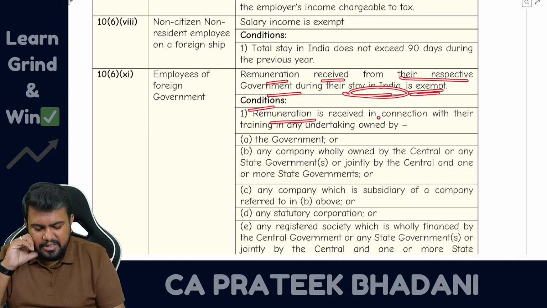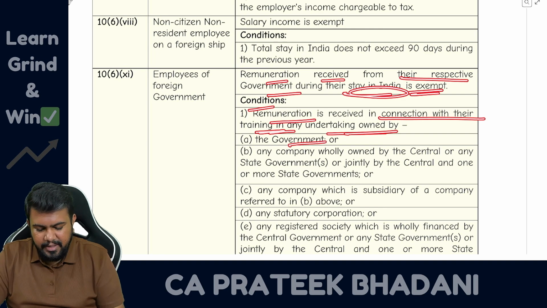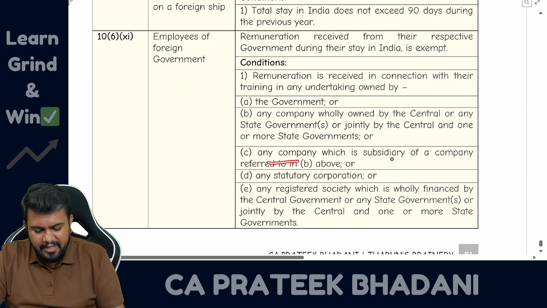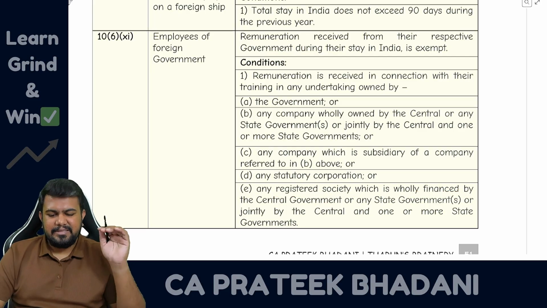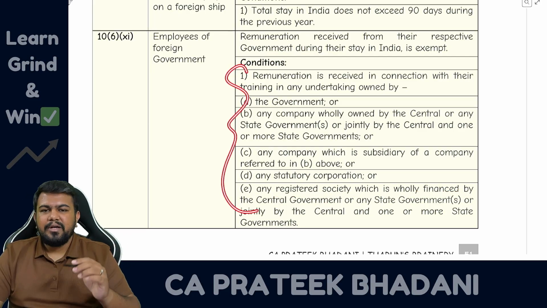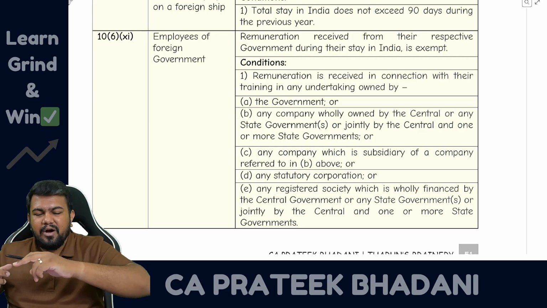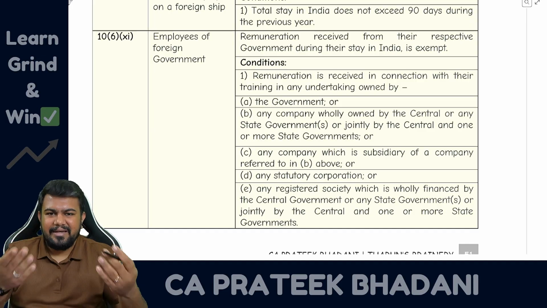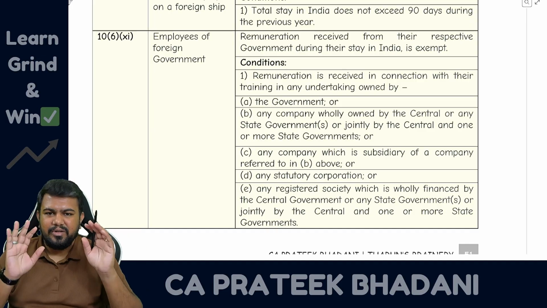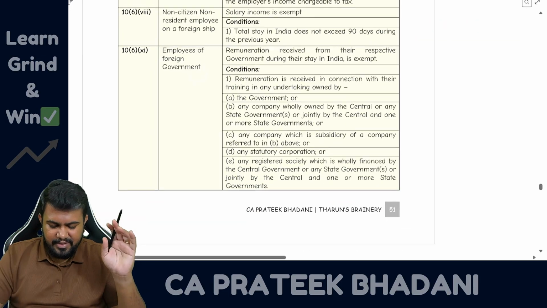Condition, the remuneration should be received in connection with their training in any undertaking owned by government or company wholly owned by central or state government, or any company which is subsidiary of the above, or statutory corporation, or any registered society which is wholly financed by central government, state government, etc. So it means what? In government organization, if the foreign government employee is coming here and doing the training, then their salary is going to be fully exempt.